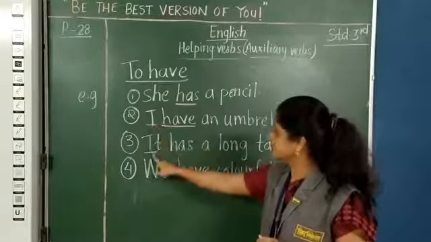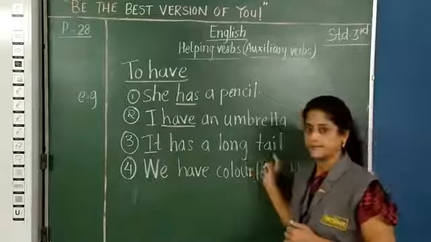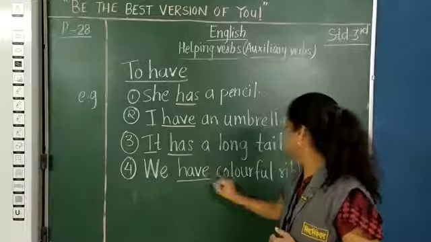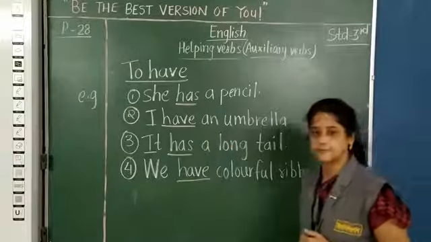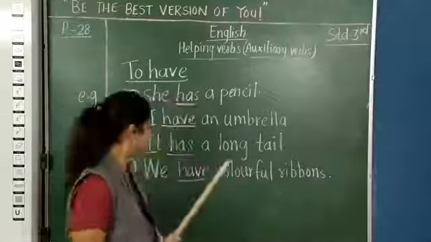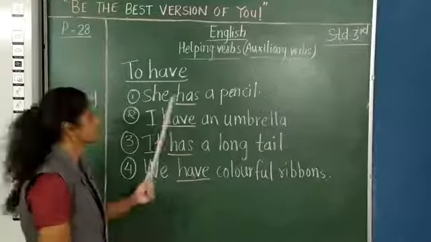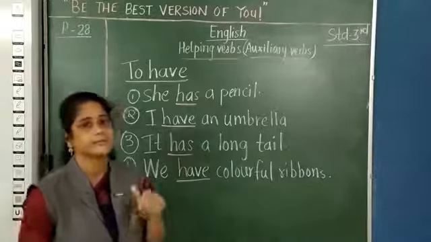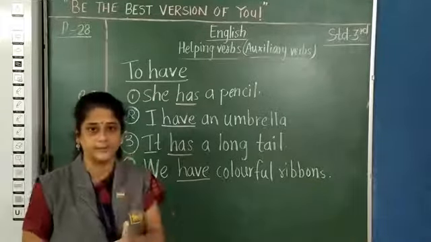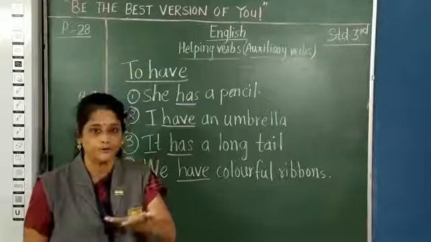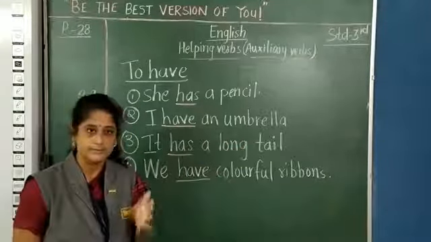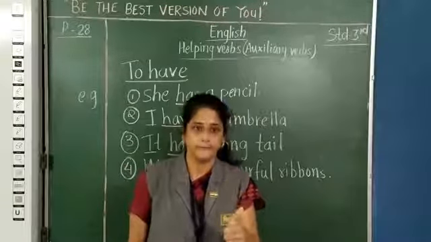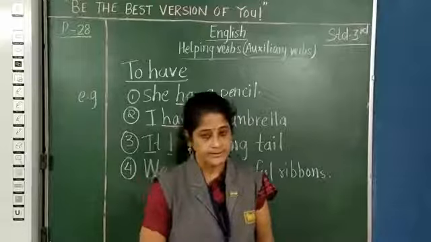And the next sentence, it has a long tail, again your verb is has. We have colorful ribbons, again your verb here is have. So all these verbs, has and have, also tell you that you possess something, or you are the owner of that particular thing. It shows ownership. That time they work as your main verb or linking verb in the sentence.